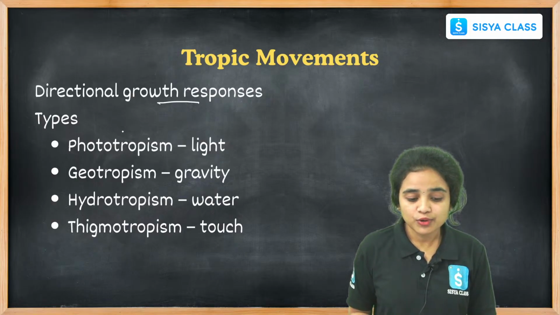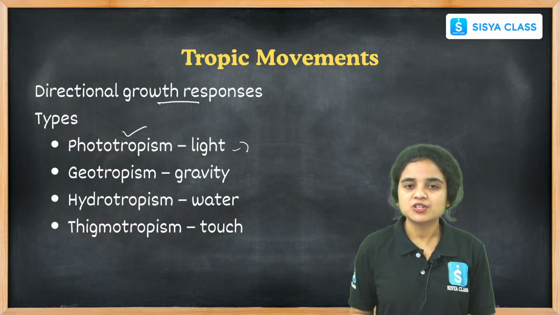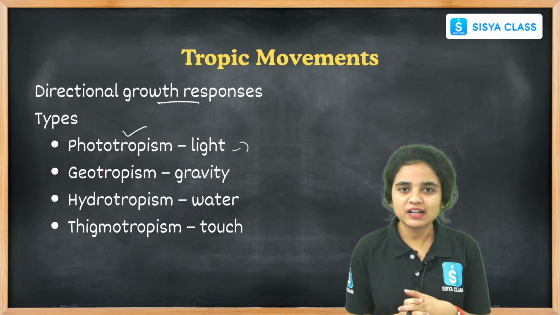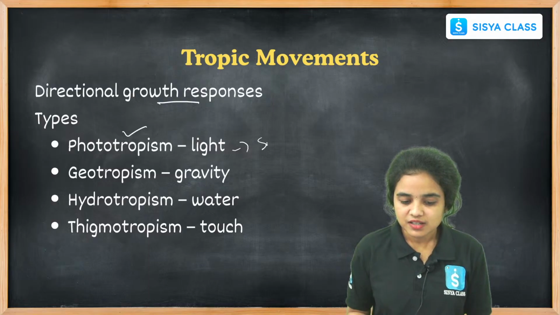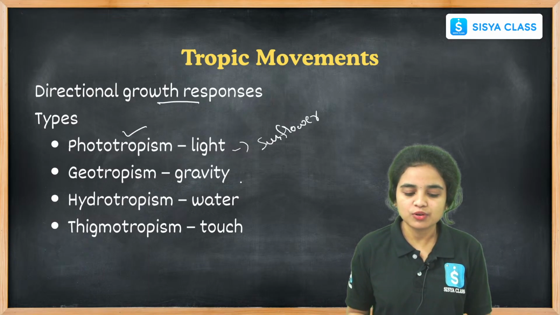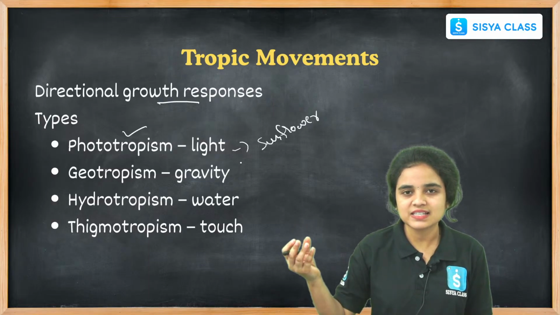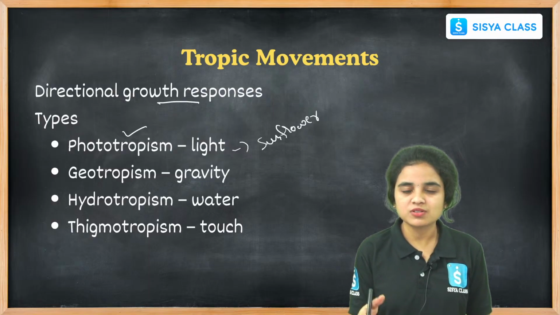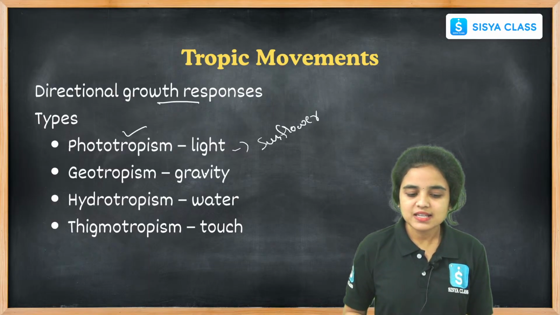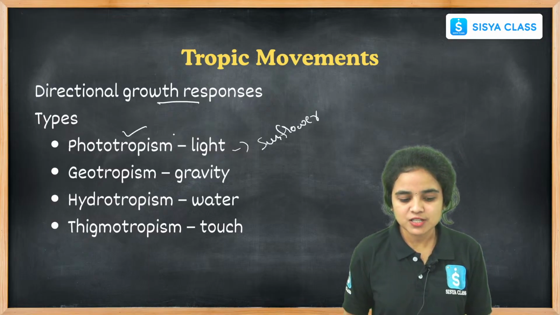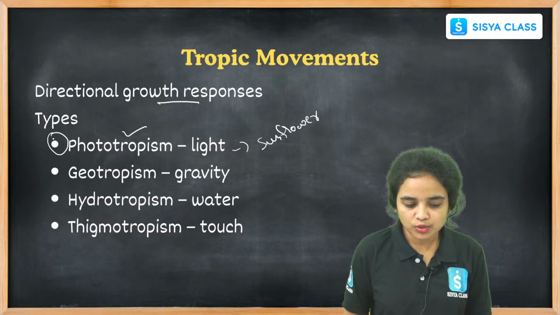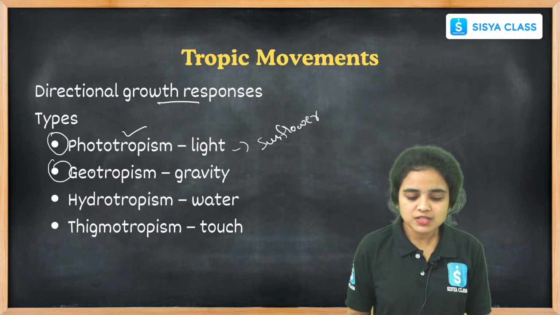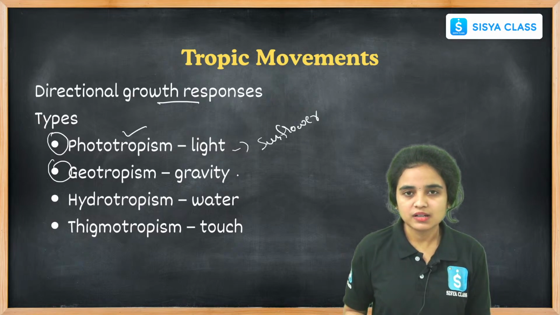The types are phototropism, based on light. The plant and the flower will show movements regarding the direction. For example, the sunflower. It participates in phototropism. When the sun rises, it will turn towards the east, and when there is a sunset, it will show movement towards the west. This is how we can show the directional growth responses in plants. That is phototropism.